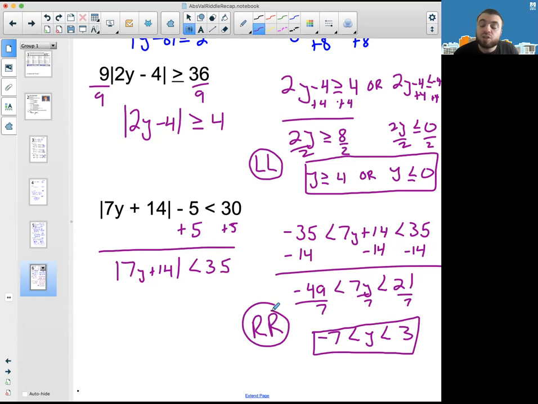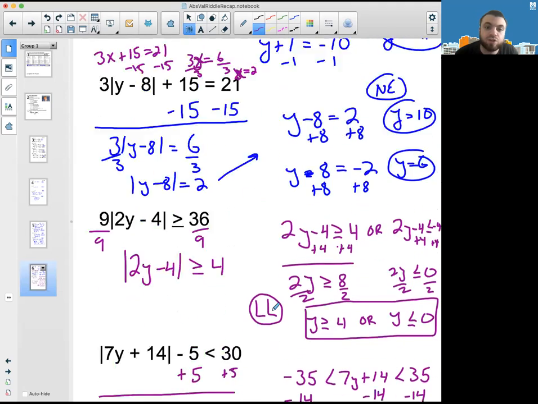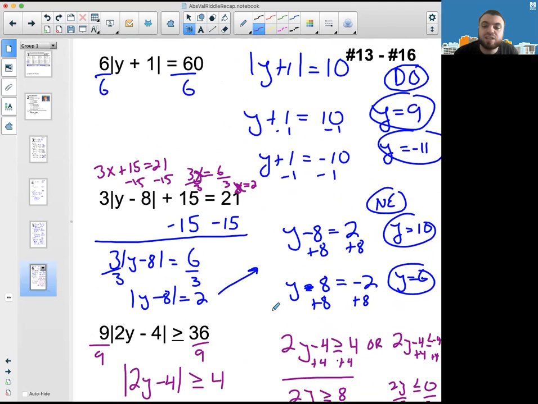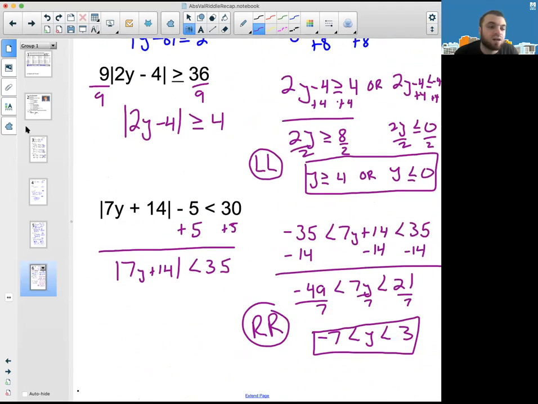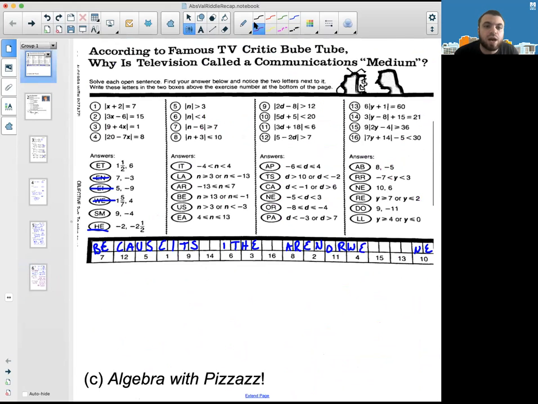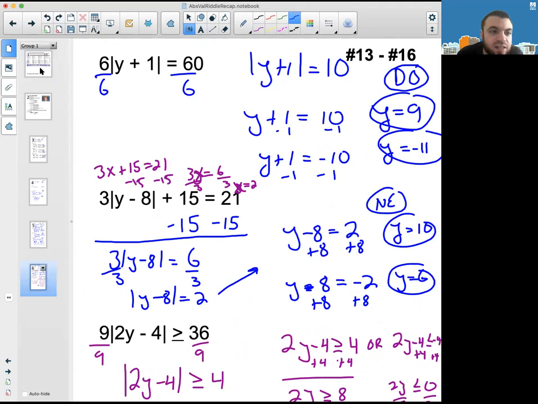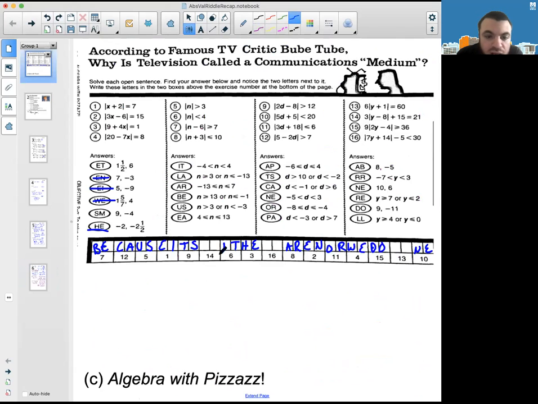Okay, so again, I always encourage you to rewind, pause, go back, replay at a lower speed or whatever speed is best for you. But we've got DO-NELLRR. So that'll wrap up this one. Let's see what we get. So we have DO, then the next one was NE, 14, NE.